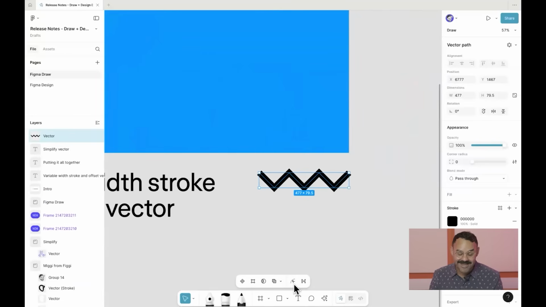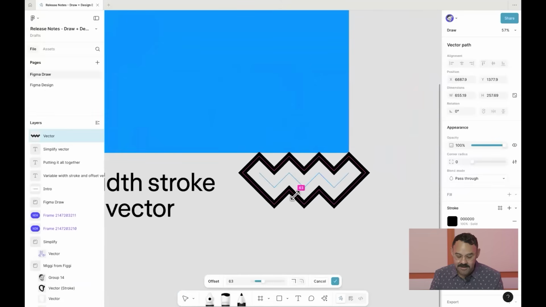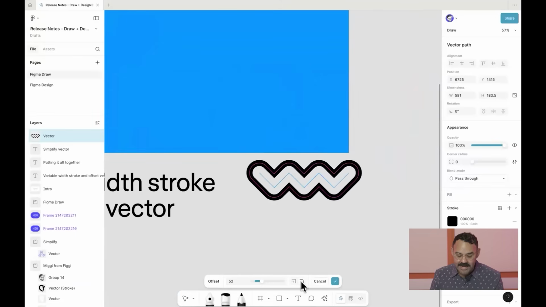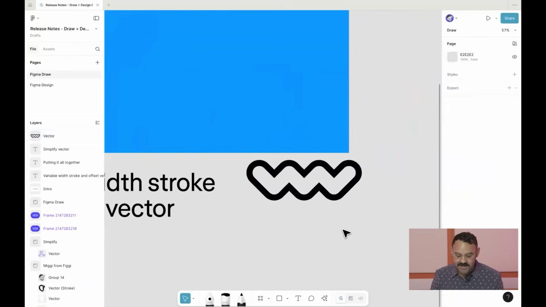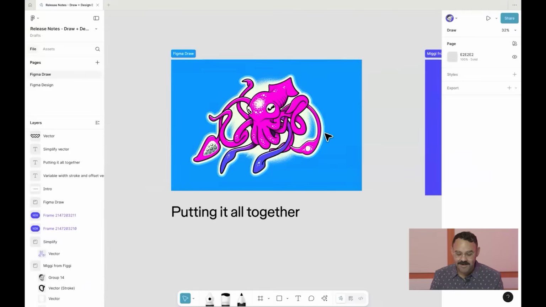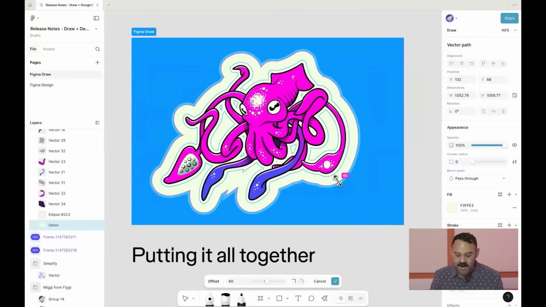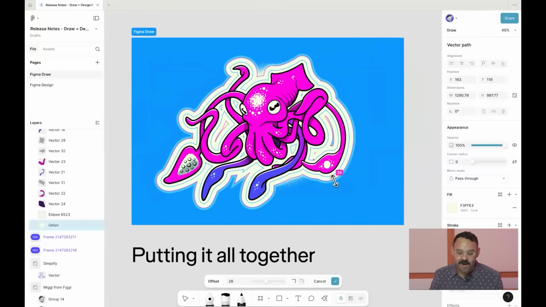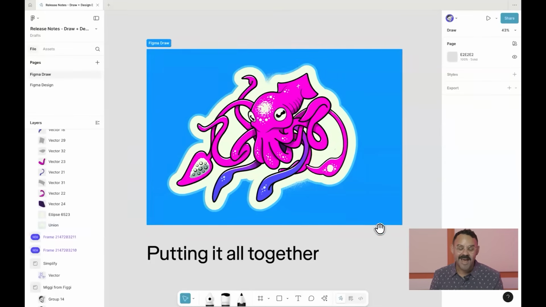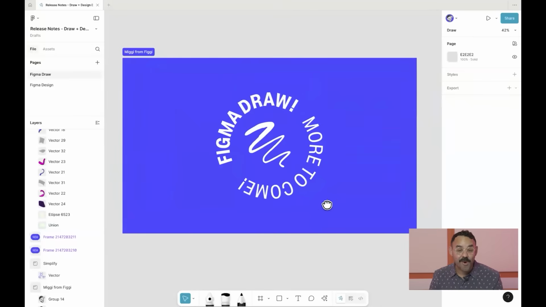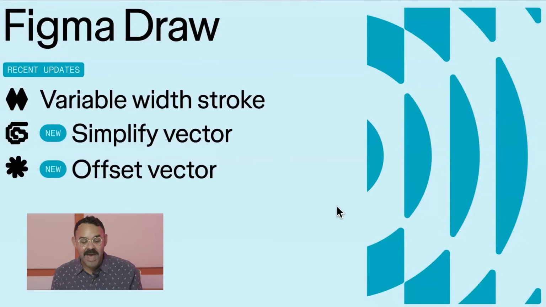Bonus, you can apply it directly to a stroke. So there we go, I'm applying it there. I can even choose to round off those edges, and voila, that is fantastic. So when you put it all together, you can apply this to more intricate illustrations. So you can see here, offset vector applied to my little squid, and if I see that little sharp edge, let's round that off. I think that that is fantastic. So there's more to come with Figma Draw. So let's do a quick recap. We have variable width stroke, we have simplify vector, and we have offset vector.